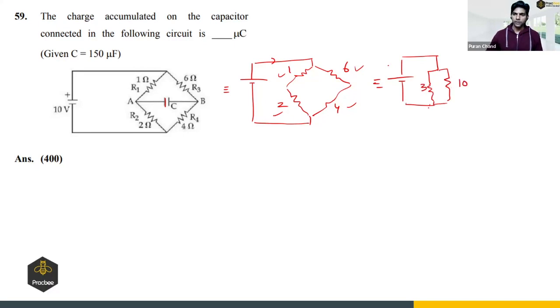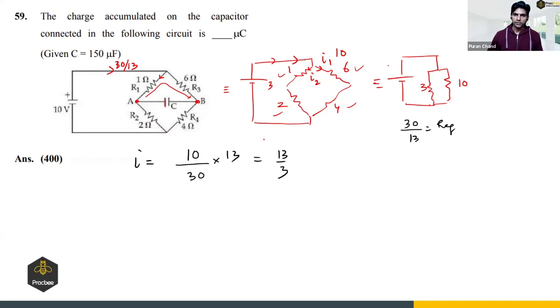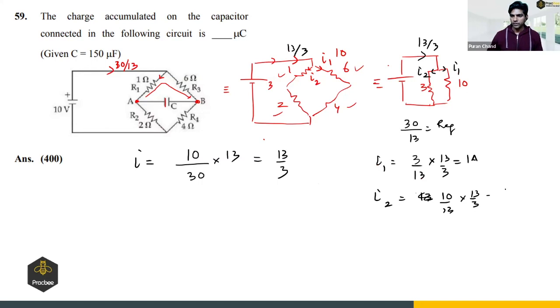Now 10 and 3 are in parallel, so 10 times 3 upon 10 plus 3, which is 30 by 13. That is R equivalent. So the current will be 10 divided by 30 by 13, which is 13 by 3. In this branch the current is I1, and in this branch the current is I2. So I1 will be 3 by 13 times 13 by 3, which is 1 ampere. And the current in the second branch will be 10 by 13 times 13 by 3, which is 10 by 3.